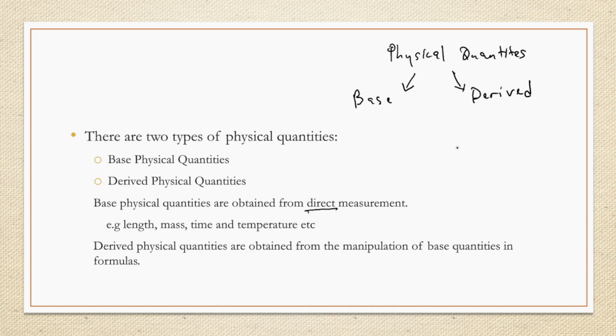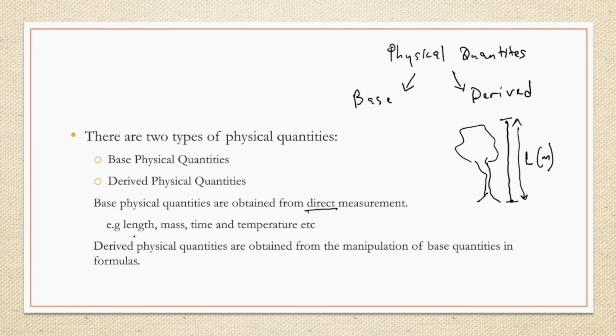Kana iri length, let us say tine muti panapa. Tikada kumeasure the length of this tree. Tokunotora tape measure handi. Imwe part ye tape measure yoiswa panapa, then imwe part iyoyo yoiswa panapa. Saka this is basically the length of the tree, maybe in meters. So we can directly measure length tichishandisa an instrument, be it a ruler or a tape measure. Because of that, length is a base physical quantity.